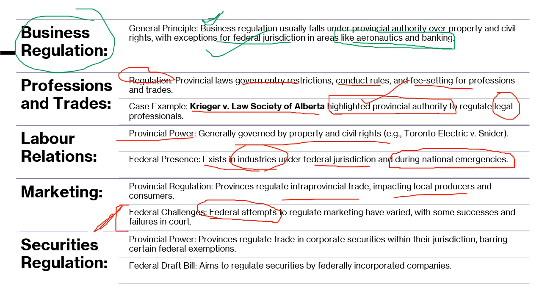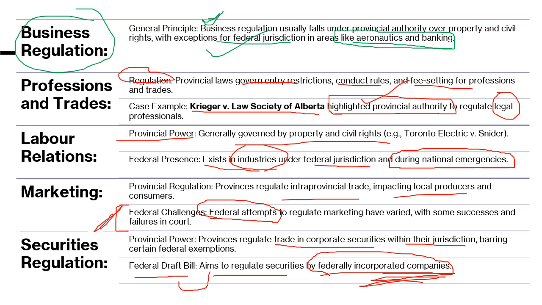Next is security regulation. Provinces regulate trade and corporate security within their jurisdiction, barring certain federal exemptions. There is a federal draft bill that aims to regulate securities for federally incorporated companies. Here we are only talking about companies incorporated by the federal government. There might be cases where, based on other considerations, a particular security industry comes under federal power, but the general rule is provincial.